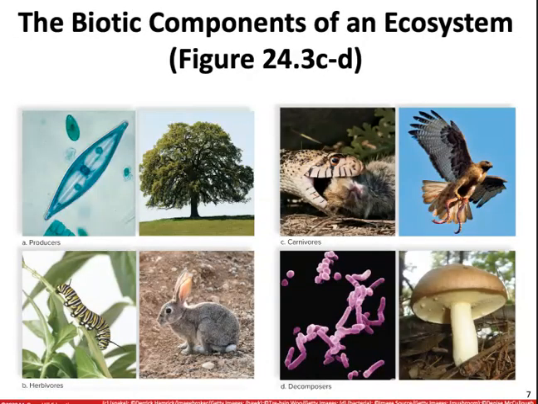Here's an example of some of those different categories. Here we have our producers, plants and algae. Here we have our herbivores, insects, and really anything that eats plants. Then we have our carnivores. Here we have 2 levels of carnivores. We have the hawk eating the snake eating the rabbit eating the plants.